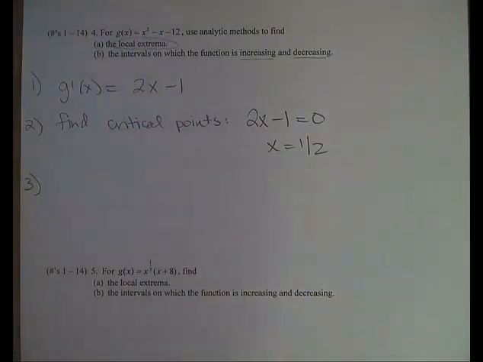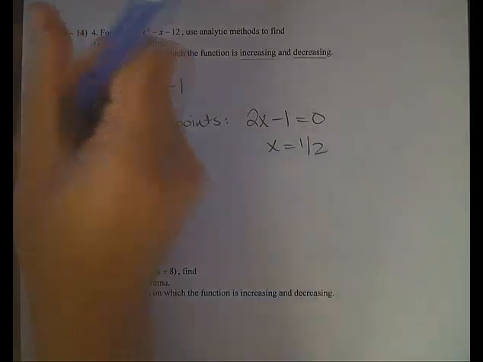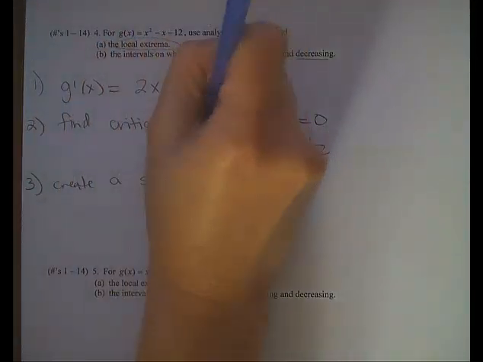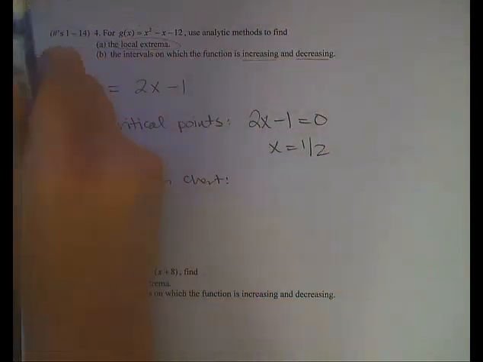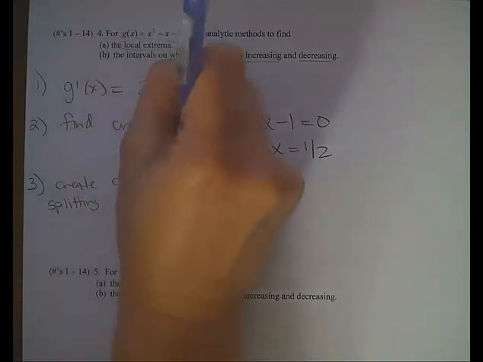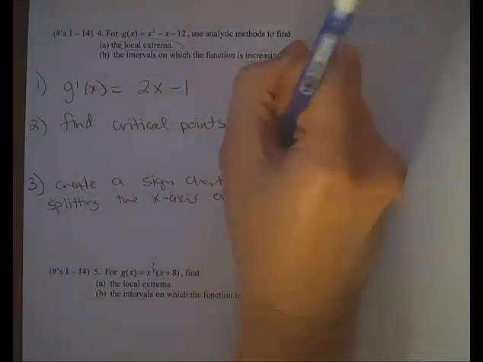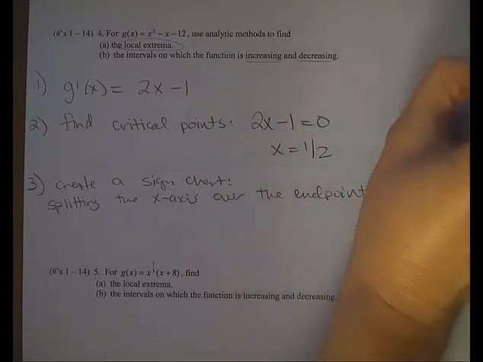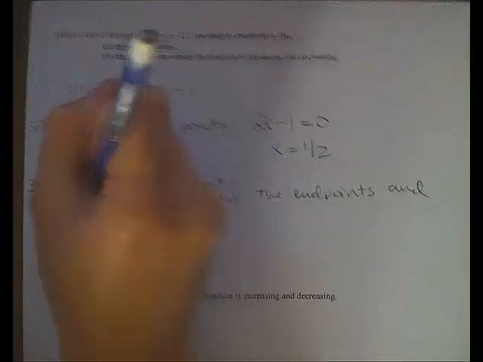Okay, now here's where step 3 is a little bit different. We're going to create a sign chart. And we're going to do that by splitting the x-axis over the endpoints if there are any, and the critical points if there are any.